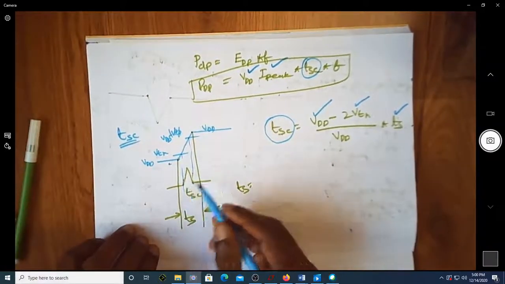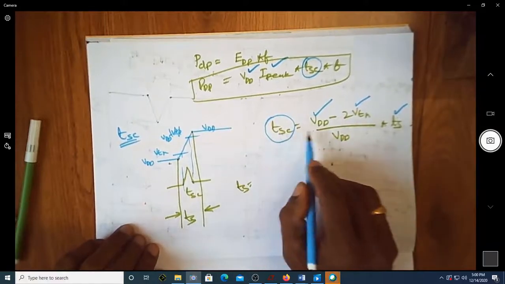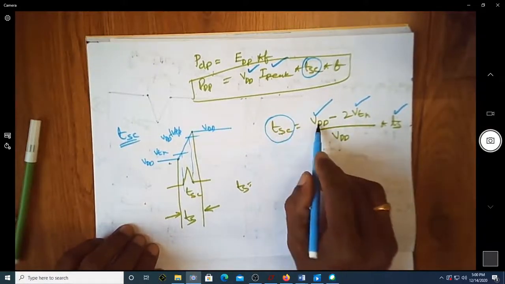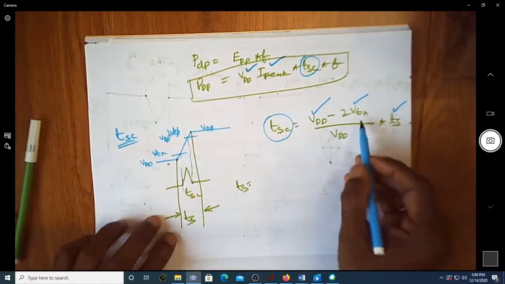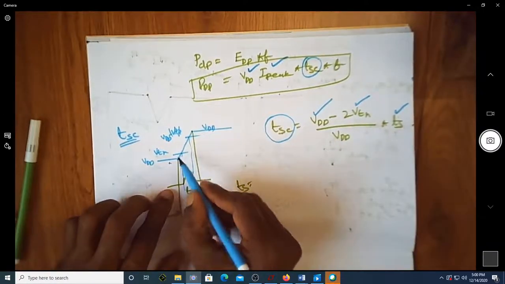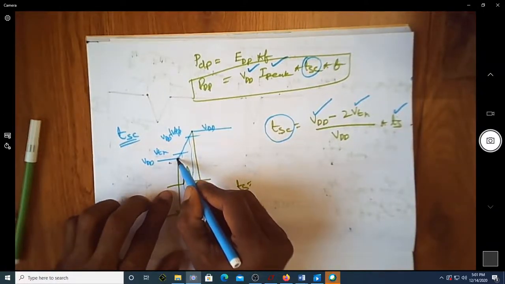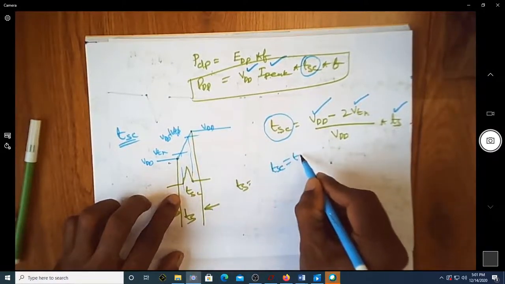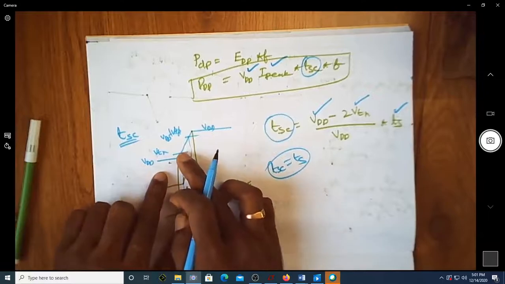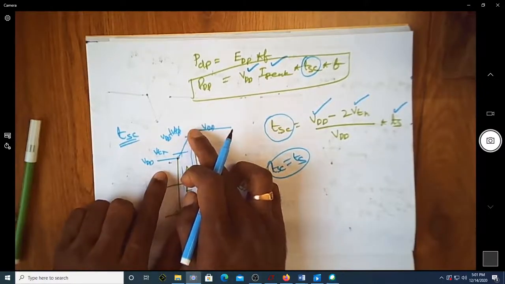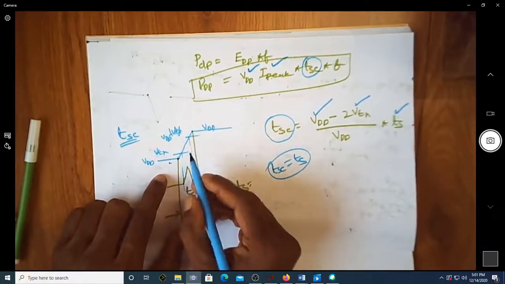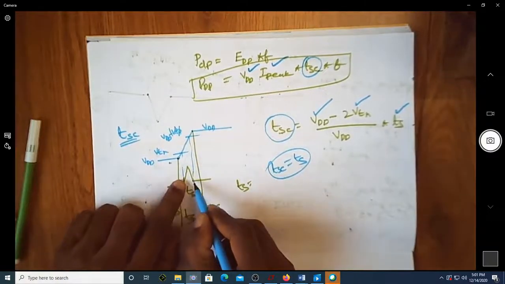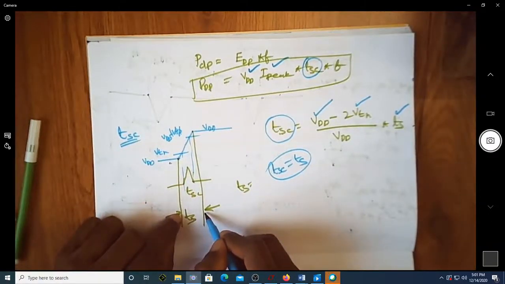So how did we write this? If the threshold voltage becomes 0 here, does TSC equal TS? If this goes close to VDD, you can see this becomes 0, this becomes 0, then TSC becomes equal to TS.